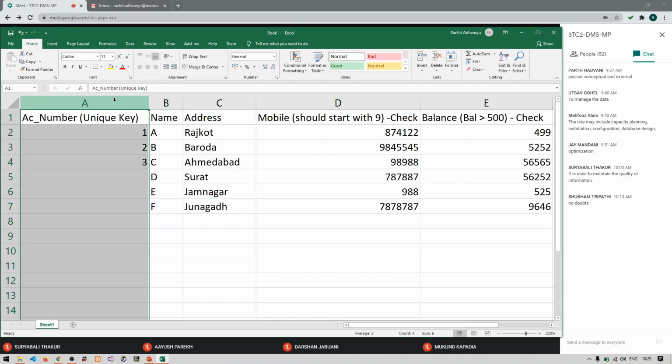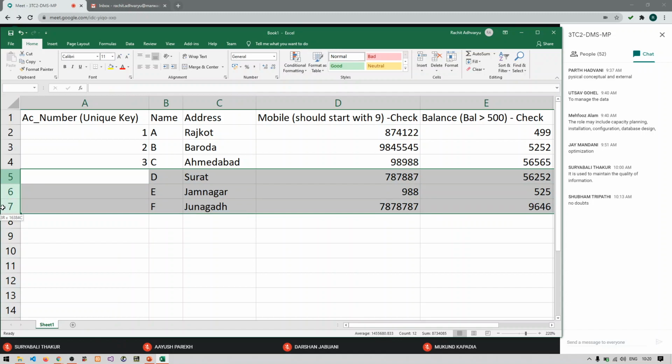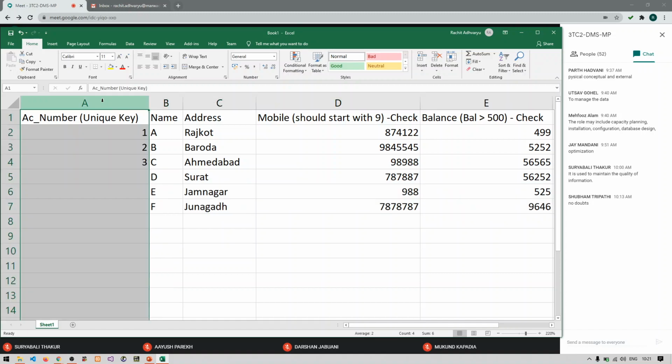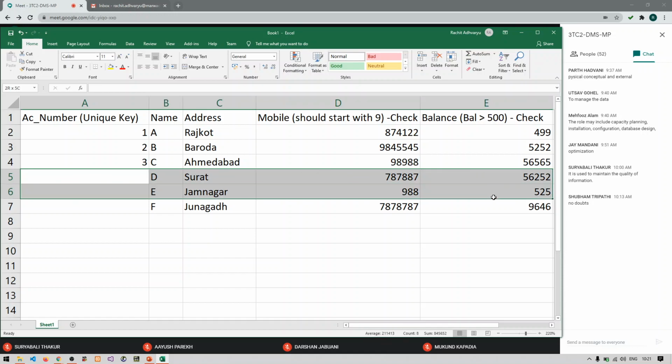Because unique key is allowing null values but not the duplicated values, these records cannot be accessed quite easily, and that is the only reason why we are not using unique key nowadays. The only reason is it is allowing more than one null values, and because of this it is quite difficult to access the records of the table, right?